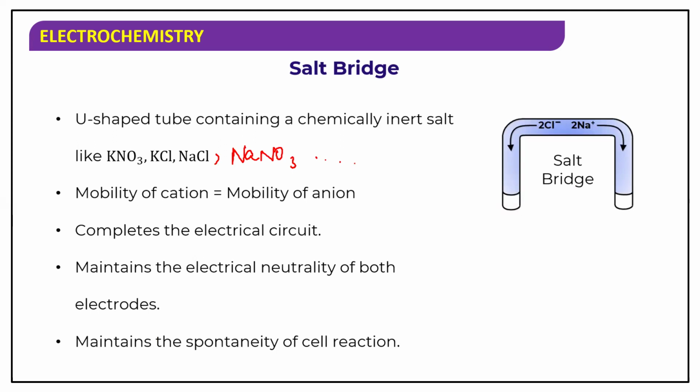For a reaction to be spontaneous, delta G value should be negative. So it is maintaining that spontaneity. Spontaneous means continuous, I already told you. If a reaction wants to happen continuously on its own, it has to be maintained, no? So this salt bridge is maintaining that spontaneity of all the cell reactions. These are the very important informations you should know about the salt bridge. If you want to note this down, you can note it.